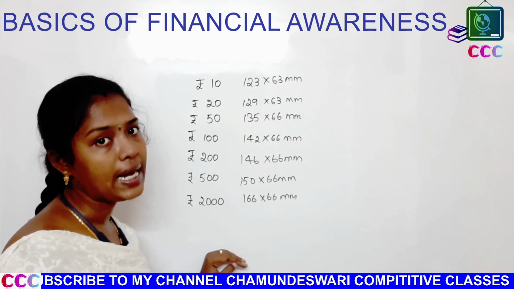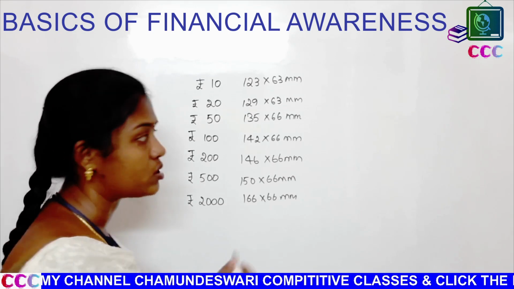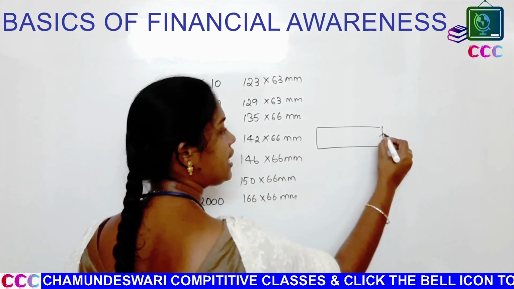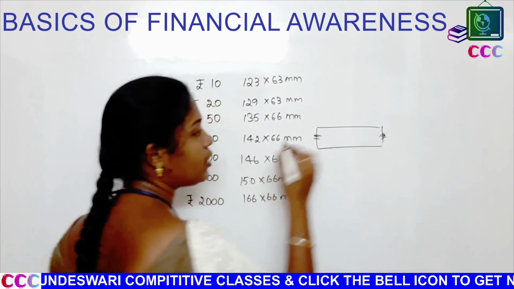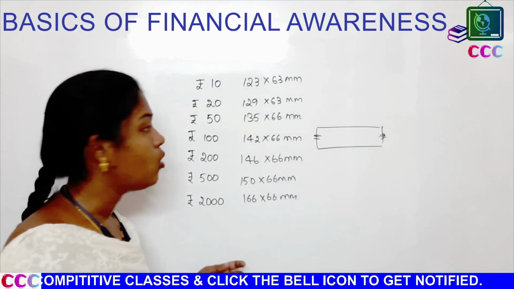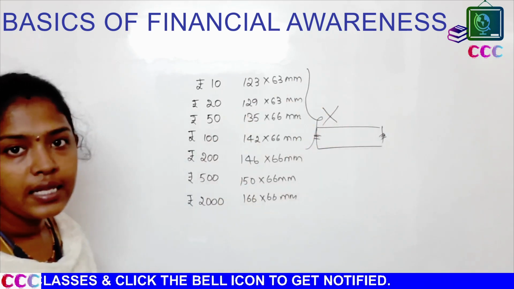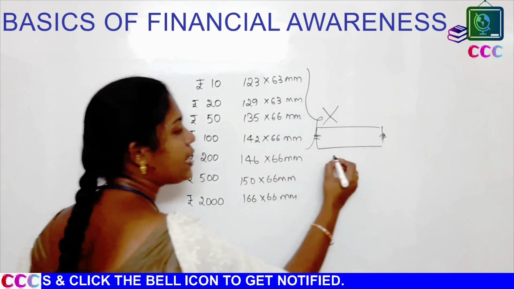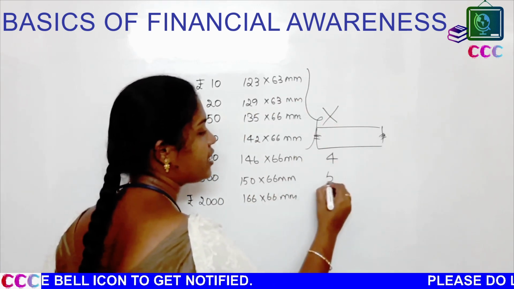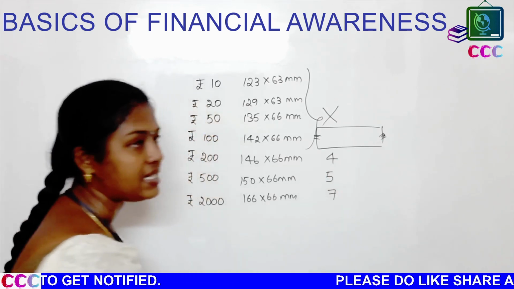Not only these things, there might be chances to ask another question: what are the bleed lines consisted in the currency notes? What is the meaning of bleed lines? If you see a currency note, you will see these strokes in the note, right? Those are considered as bleed lines. Up to 100 rupees there are no bleed lines. 200 consists of 4 bleed lines on each side. 500 consists of 5 bleed lines and 2000 consists of 7 bleed lines.